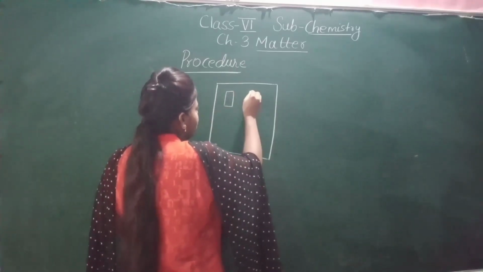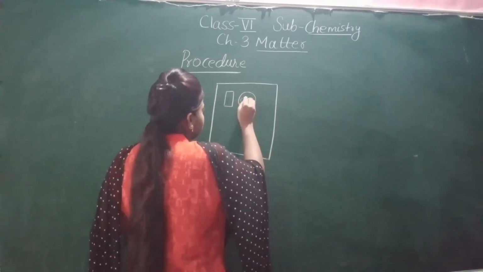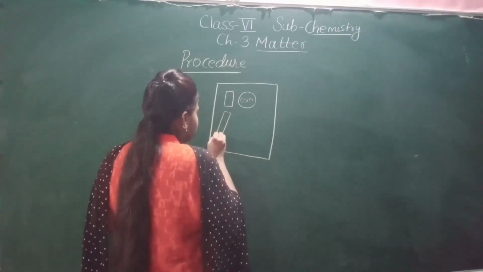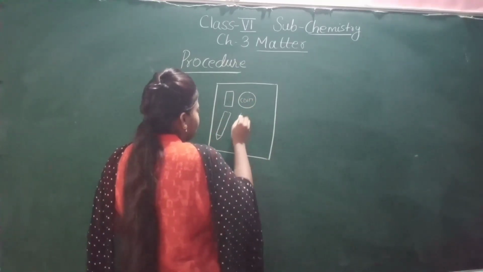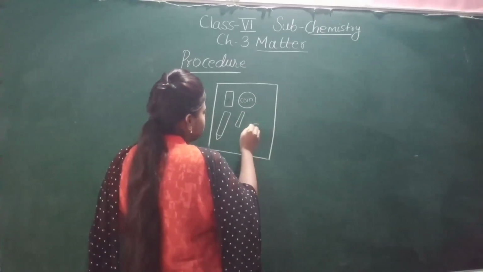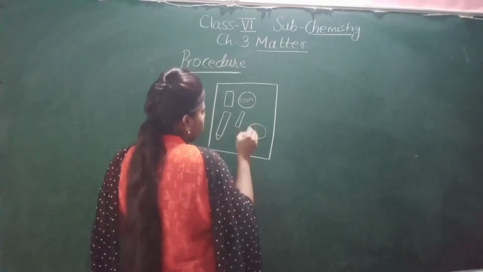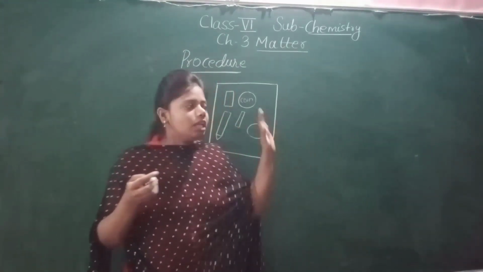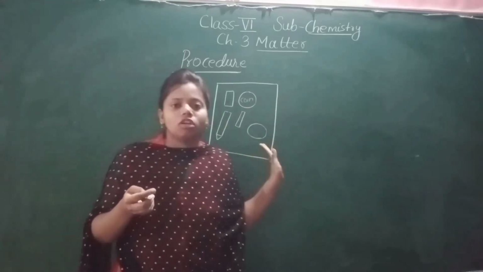So this is the eraser, this one is the coin, then the pencil, the piece of chalk, and what is left is the cap of the water bottle, which is in the form of a circle only.